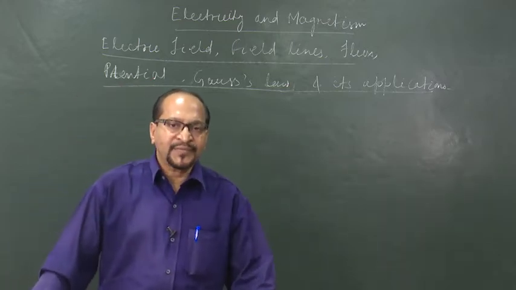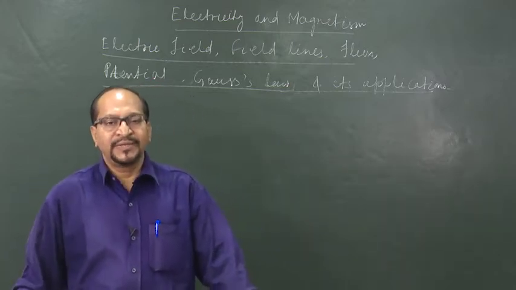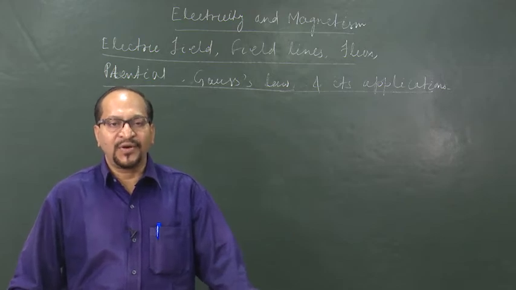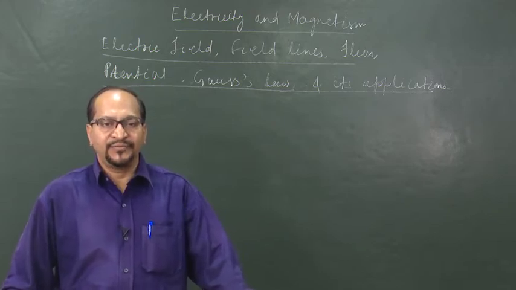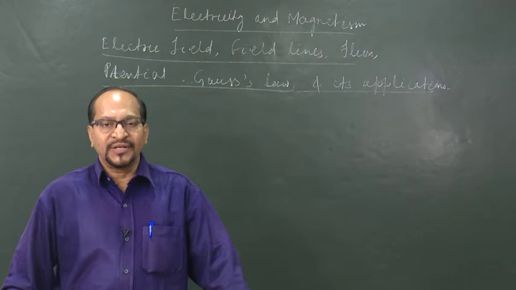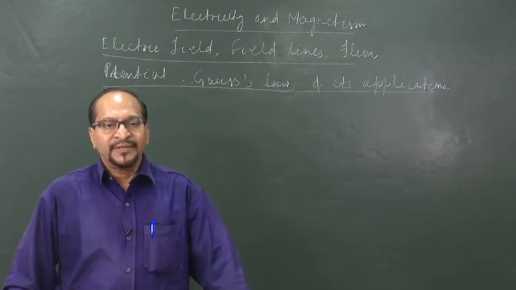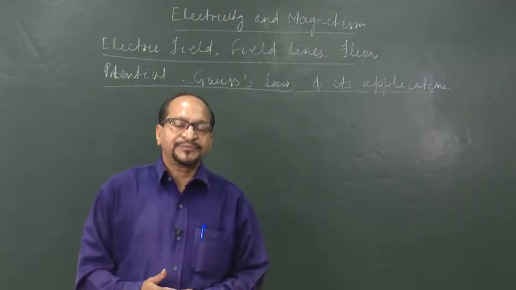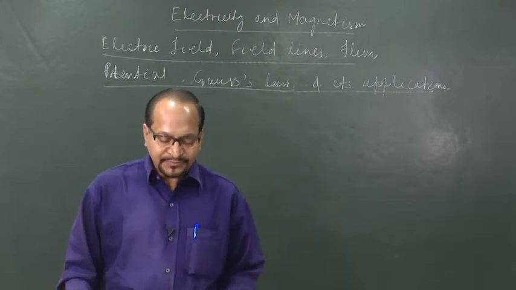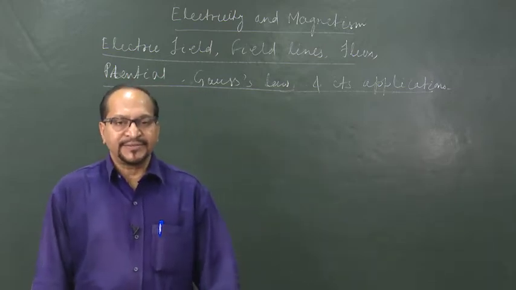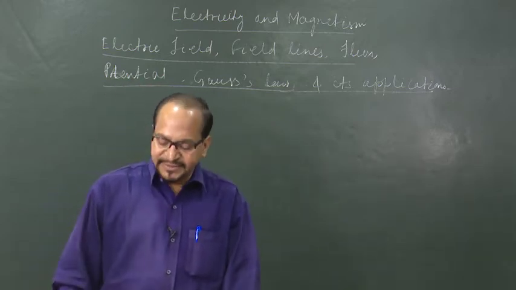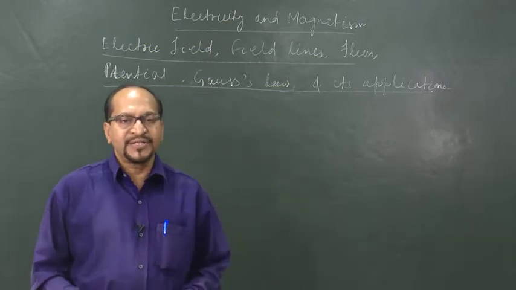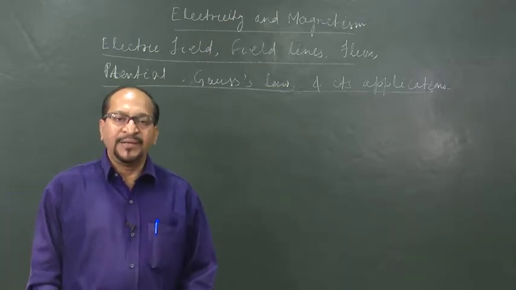Today we will discuss about electric field, field lines, flux, potential, and if possible then Gauss law and its applications. So, let us start with electric charge. What is electric charge? Electric charge is a fundamental and characteristics property of elementary particles.